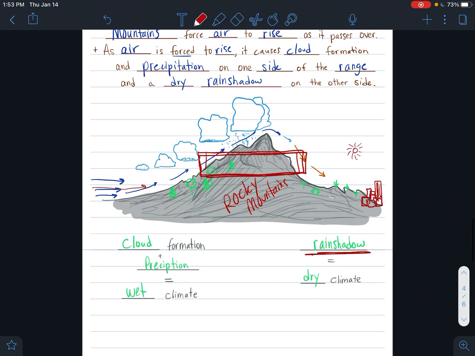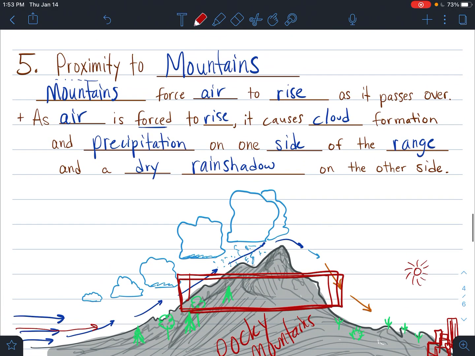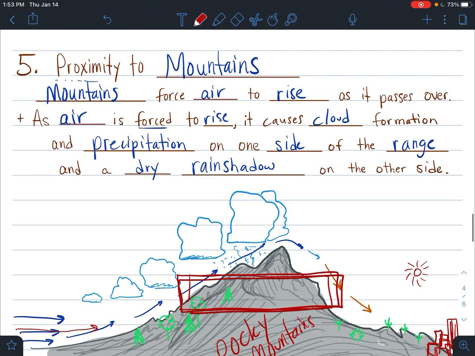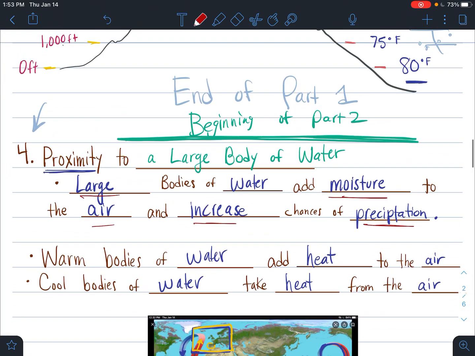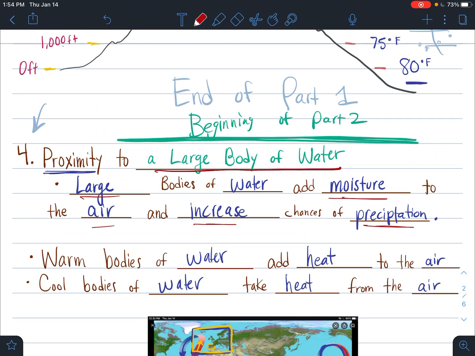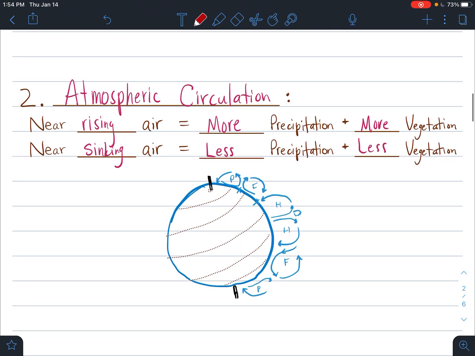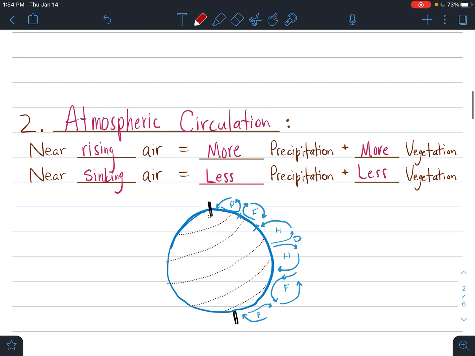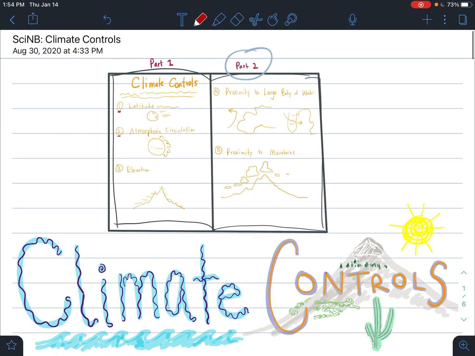Well, there you have it. There's 5 factors that you need to consider when looking at the climate of a region, a small location on the earth. So the proximity, how close are you to mountains? How close are you to a large body of water? What's your elevation? What type of atmospheric circulation is above the earth at your latitude? And what is your latitude? Because we need to know the sun angle to determine the temperature. And now you know the 5 things that control climates.